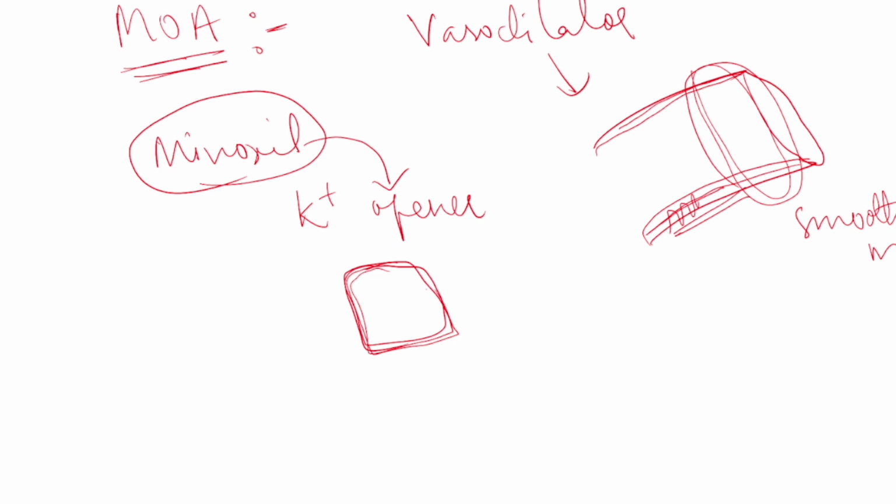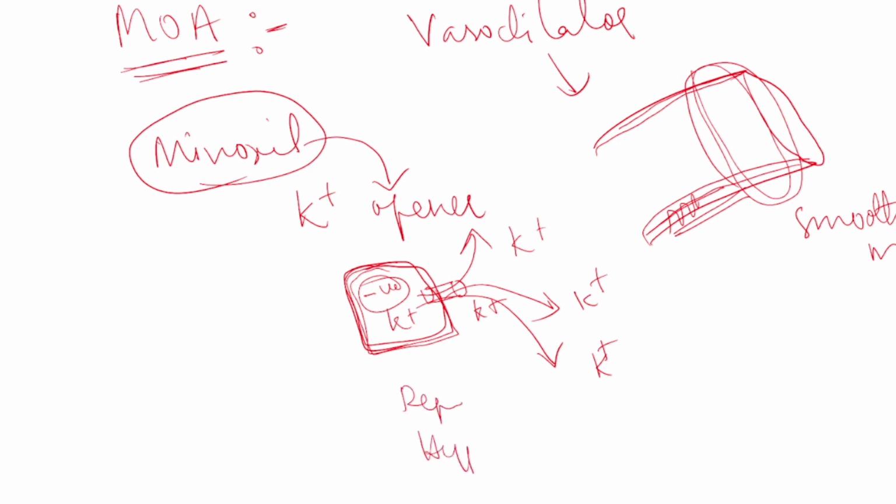So on these smooth muscles, we have potassium channels. When minoxidil is given, minoxidil will open this potassium channel, and what happens? The potassium which is present inside the cell will come out. All the potassium will come out. So tell me one thing: when positive ions come out of the cell, what will happen? Inside the cell, negative ion concentration increases, right? That means it is either causing repolarization or hyperpolarization.